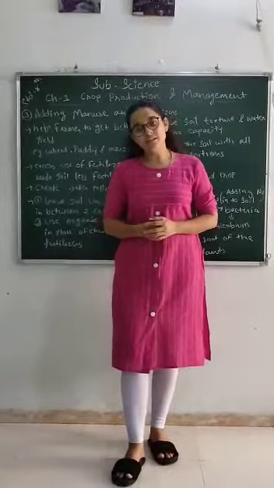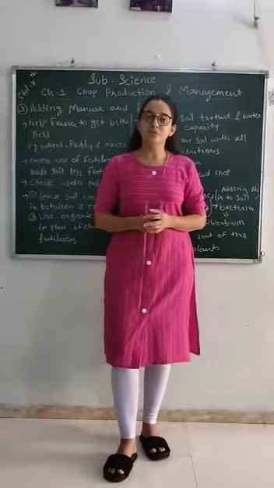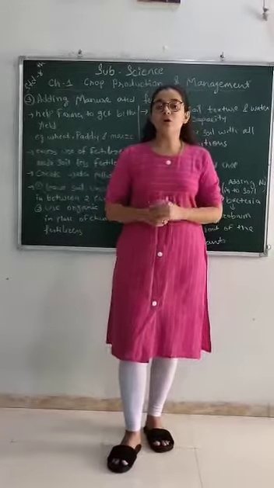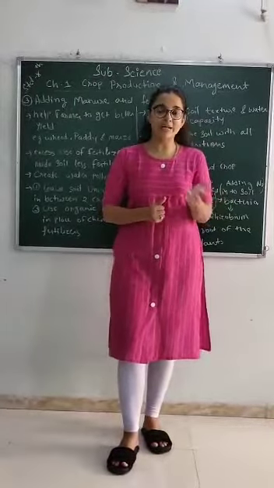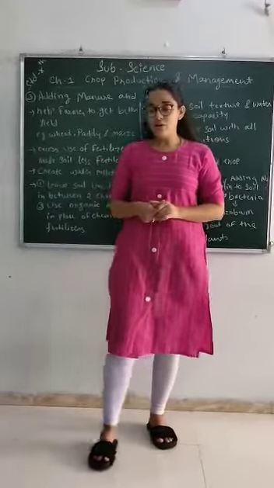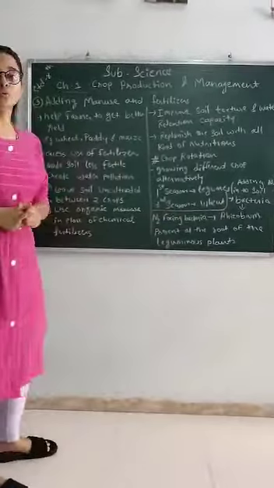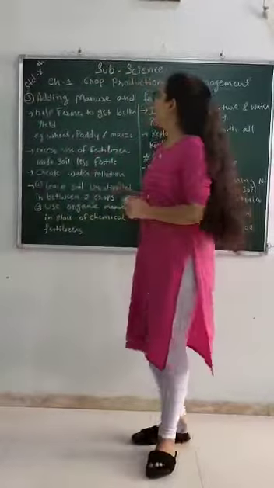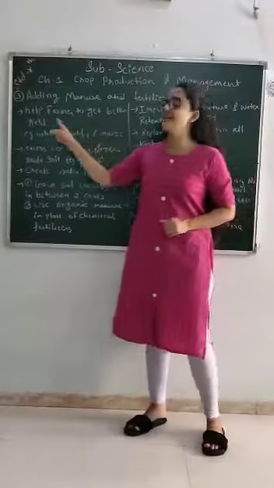We had already discussed organic manure, how we used to make it. That means how we will make organic manure with the help of decomposition of plant and animal bodies, right? Now today we are discussing the uses of manure or fertilizer. First one is that it helps the farmer to get a better yield.